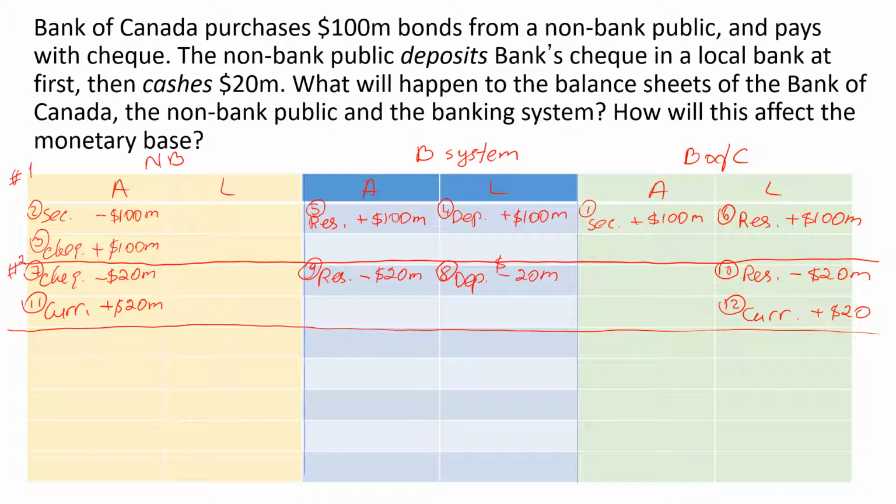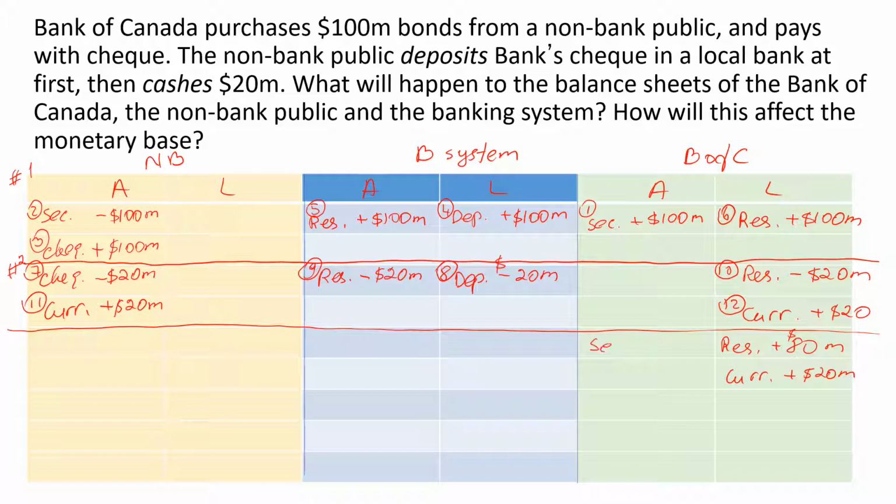Now let's see what happened to the Bank of Canada's, the banking system's, and the non-bank public's balance sheets. Overall, the Bank of Canada's liabilities, reserves, have increased by $80 million, and the currency has increased by $20 million.